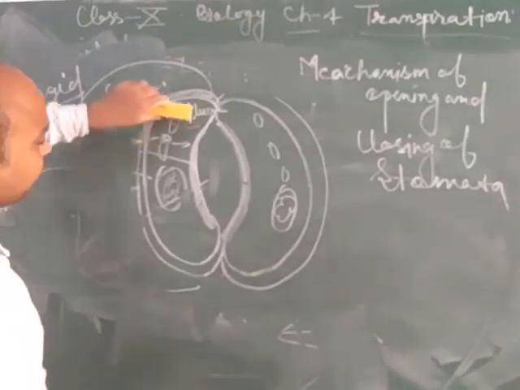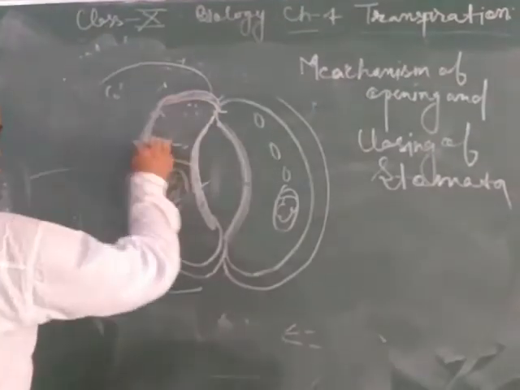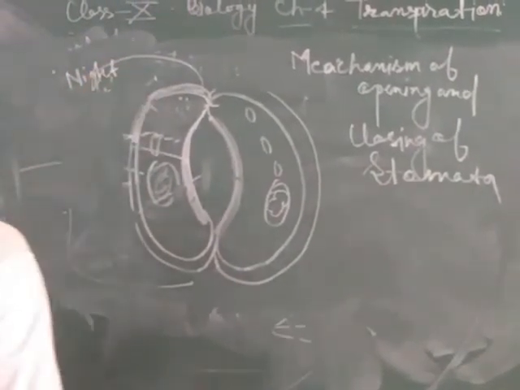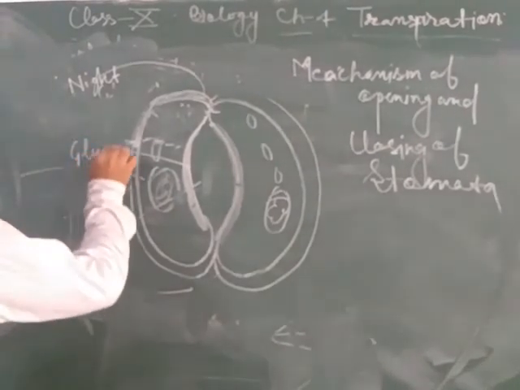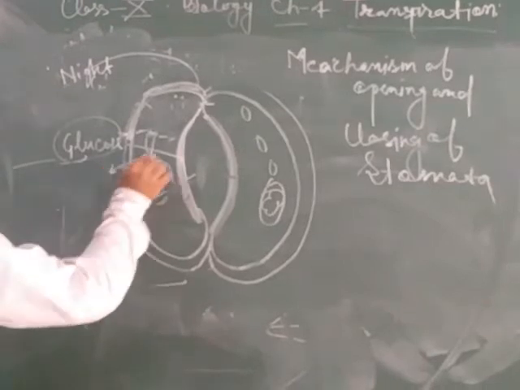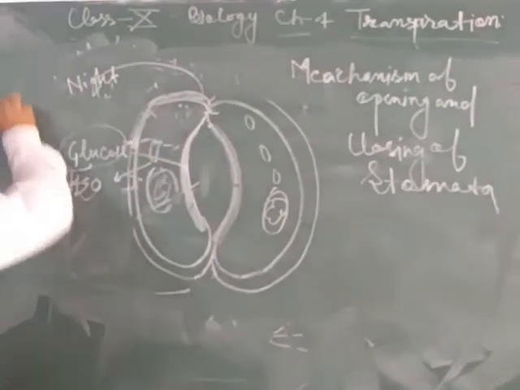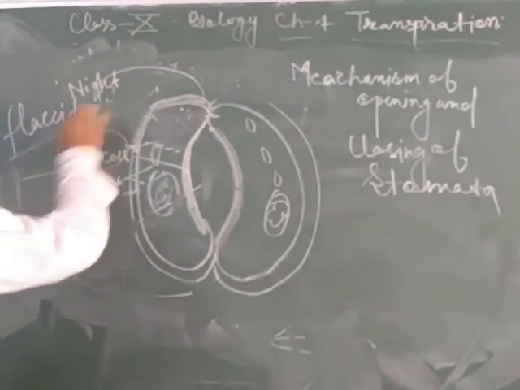But during night time no photosynthesis will take place. That's why glucose content in the nearby cell increases, and water from inside the guard cell moves outside. That's why it becomes flaccid. Flaccid is a condition when it becomes loose.